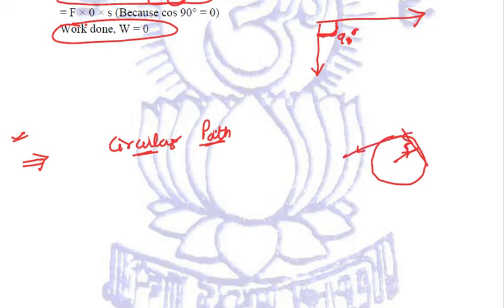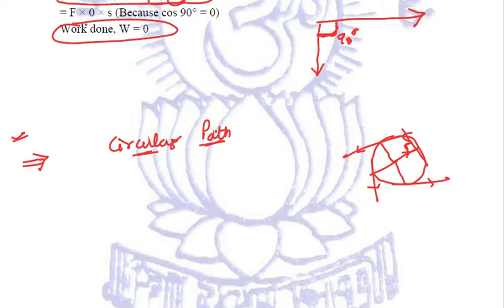Wherever we take the direction of motion, this force will act from the center and it is perpendicular to it. So in that case, the work done by the centripetal force is always zero.